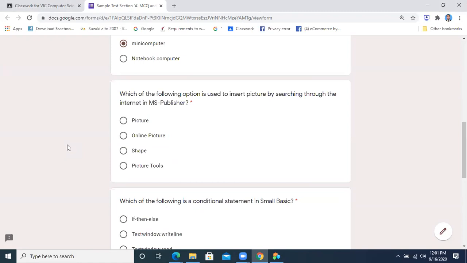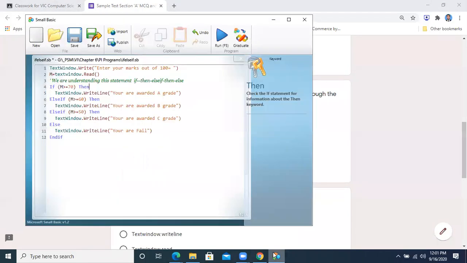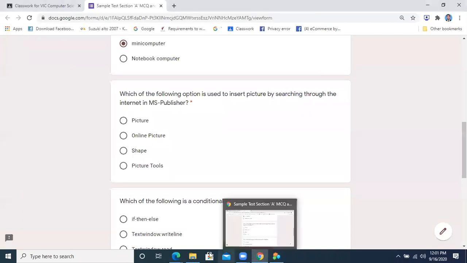Next question is: which of the following options is used to insert a picture by searching through the internet in MS Publisher? कौन सा ऑप्शन यूज होता है इस सॉफ्टवेयर में, MS Publisher में, जब हमें पिक्चर सर्च करके पिक्चर को लगाना हो? Online picture. Yeah, online picture option is there. Now come to the next question.